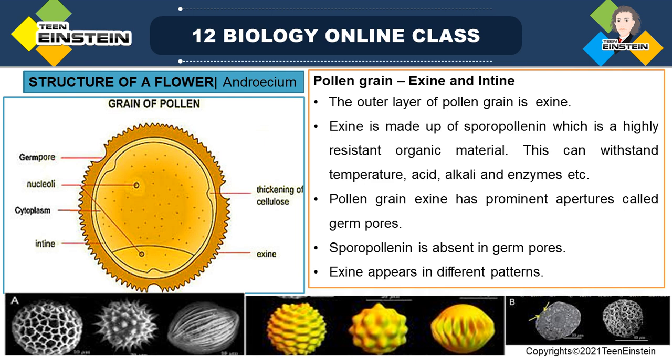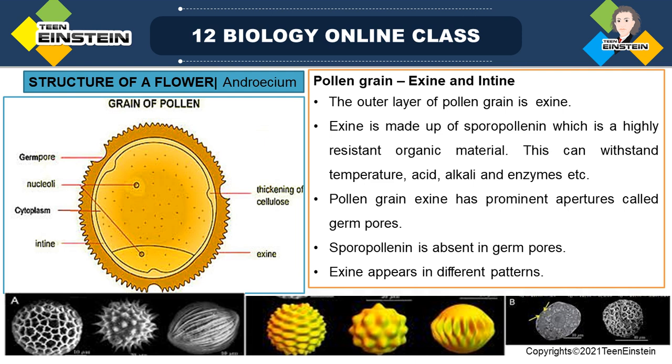It is so hard that the pollen grains are well protected from the hazardous environment, and when they are pollinated by a biotic or abiotic pollinating agent, the grain is protected by this highly resistant sporopollenin, right?